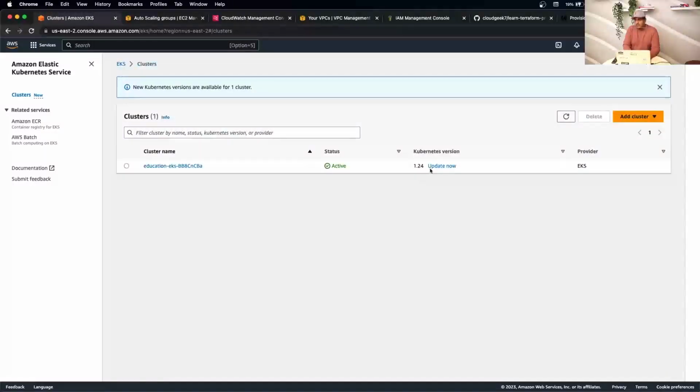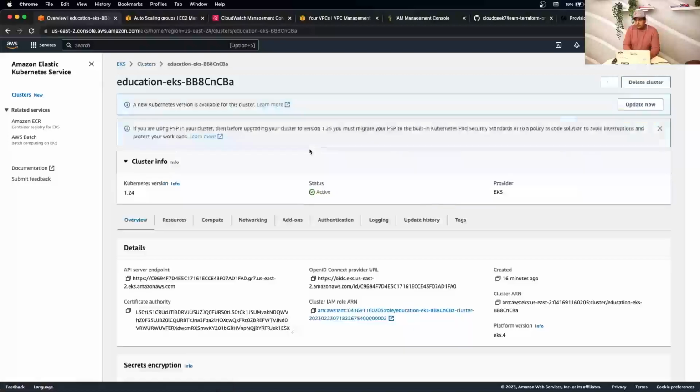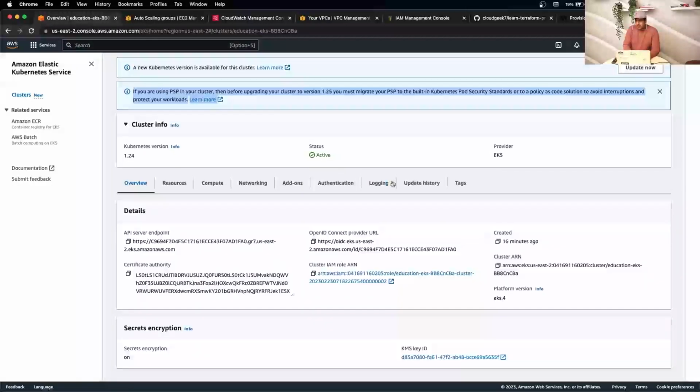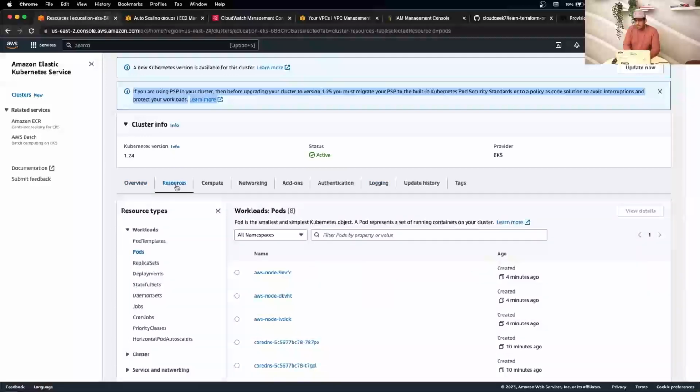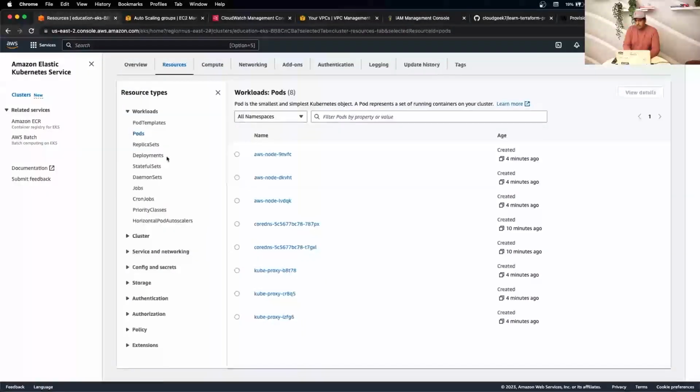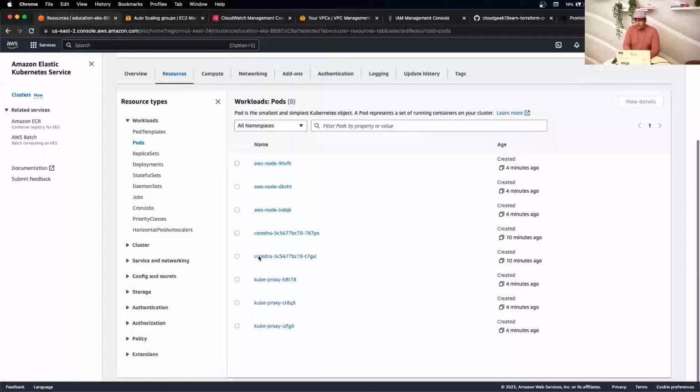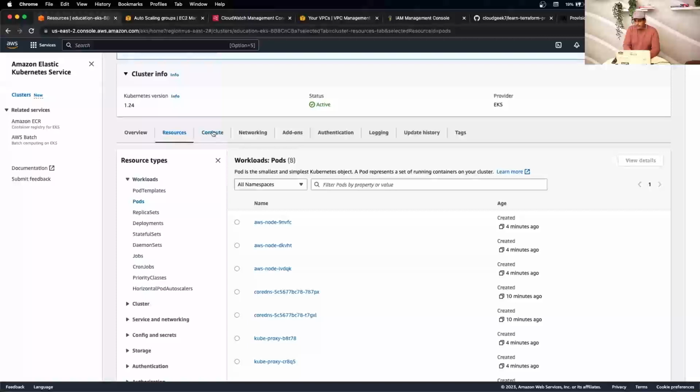It's showing here you have a new Kubernetes version available, 1.25, and you can plan an upgrade. But this is pretty cool. In the EKS console you can see your resource capacity. They enhanced it a little since the launch.